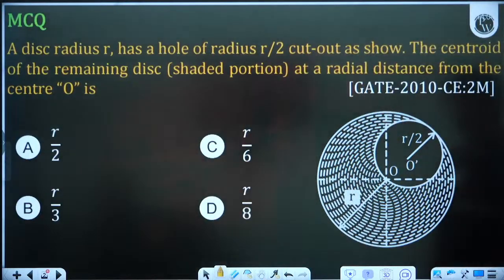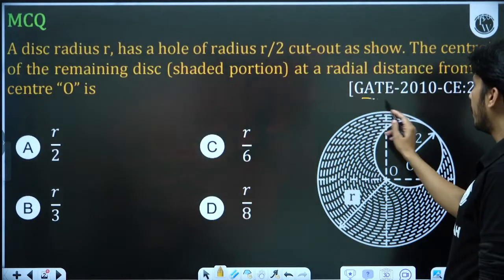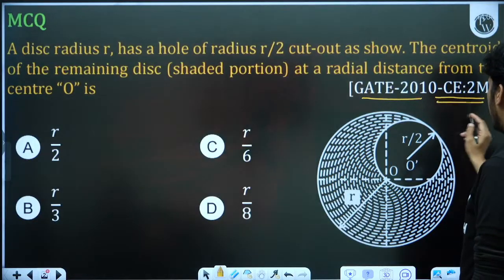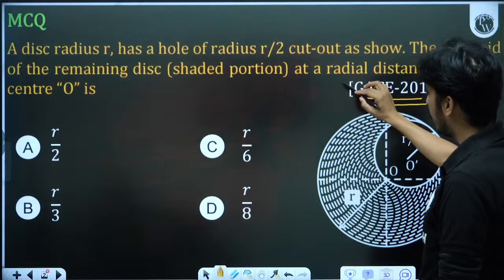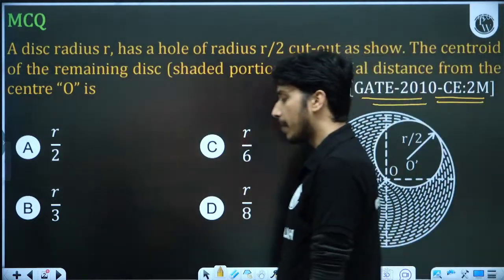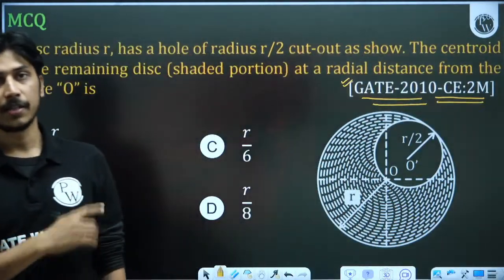This is the question which was asked in GATE 2010 for 2 marks. This is in civil engineering. Then you may be surprised, sir, you are saying that the engineering mechanics questions are coming from the last 5 to 6 years, but this was asked in GATE 2010.